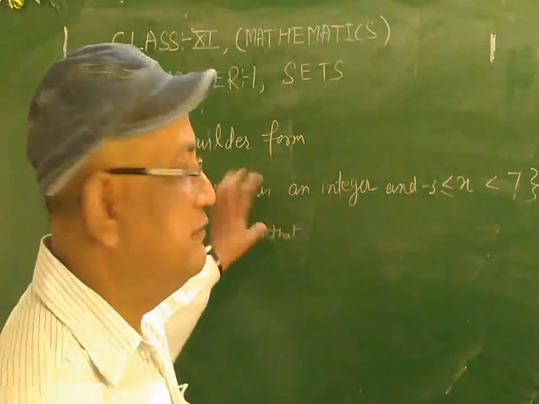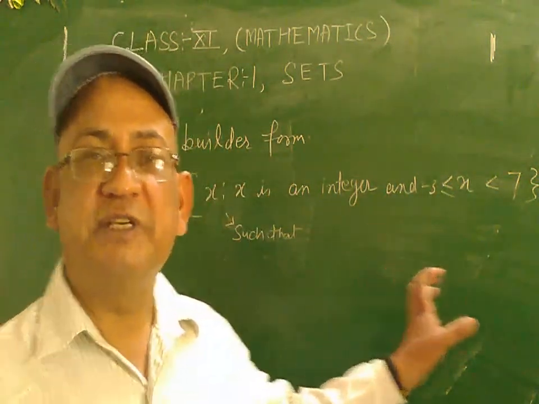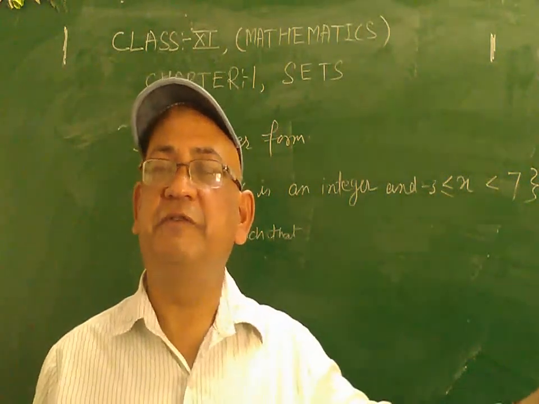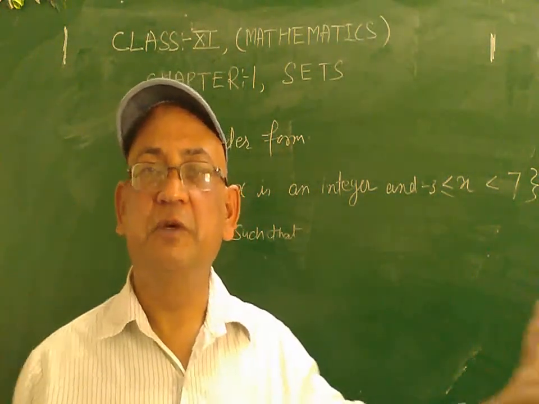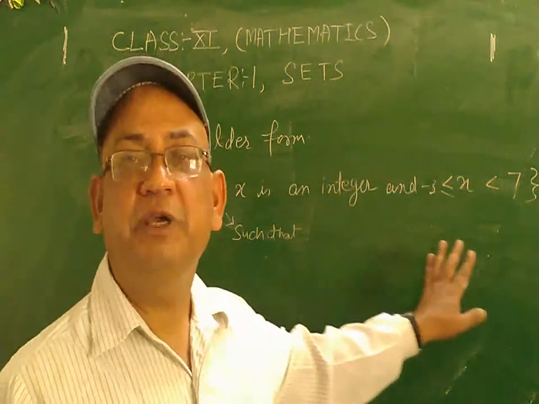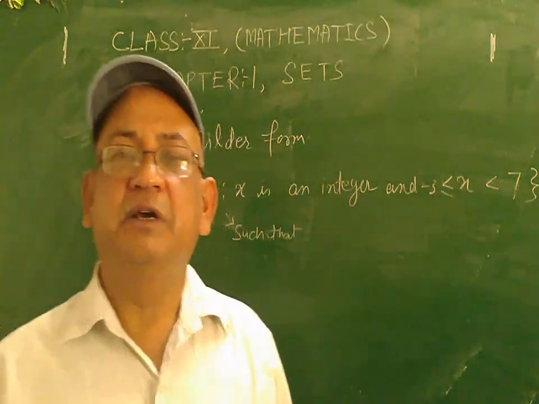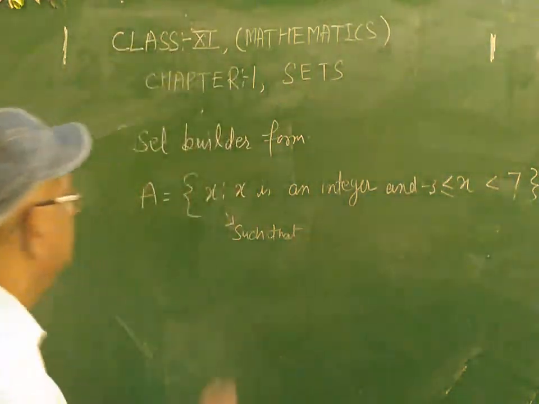Now you will convert it into the roster form. Just as we wrote the value of A as 1, 2, 3, 4, 5, that is called the roster form. You have to convert this set builder form into roster form as well. So how will you do it?